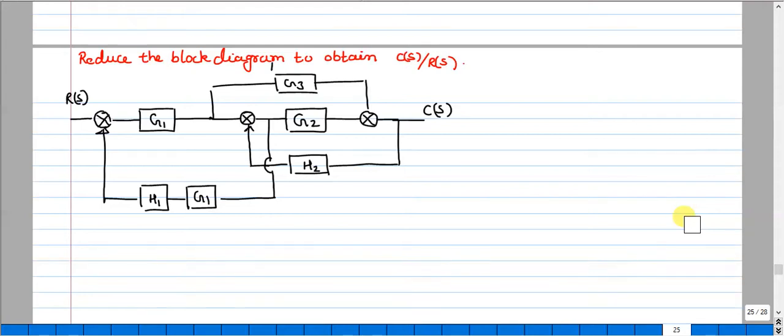We shall consider the problem which applies the critical rule. Here the shifting of summing point or takeoff point after or before the block will not get us a final solution, will not get us a minor feedback loop. So here it is necessary to apply the critical rule.